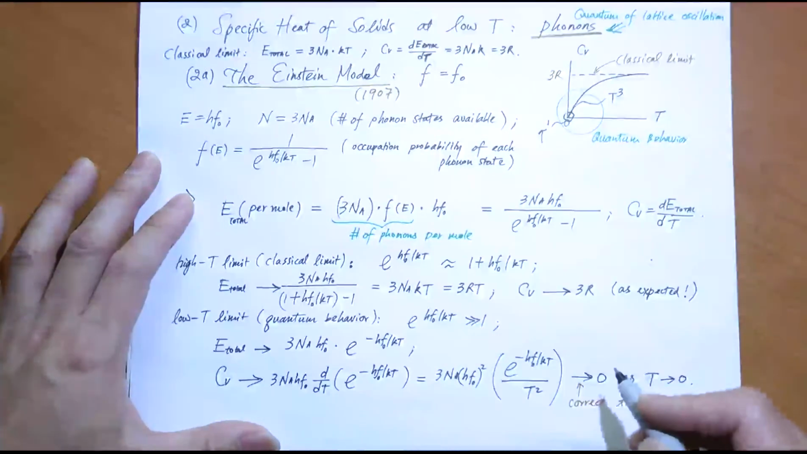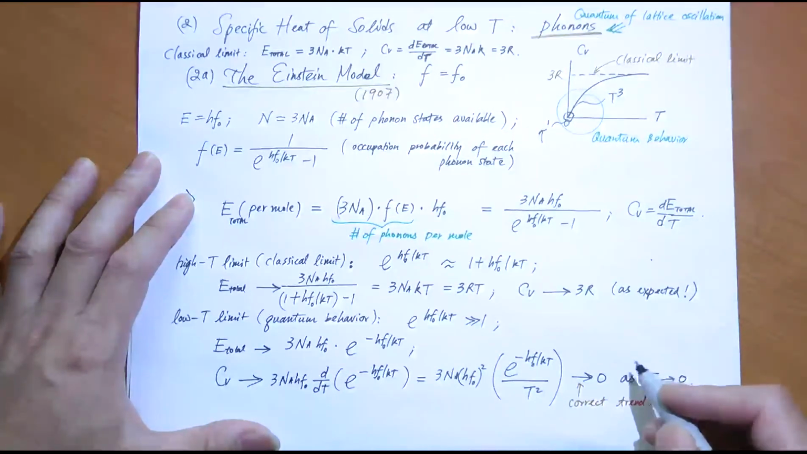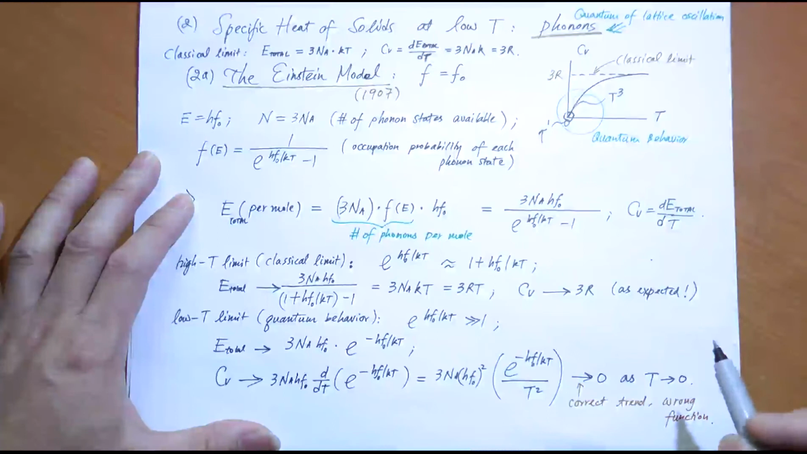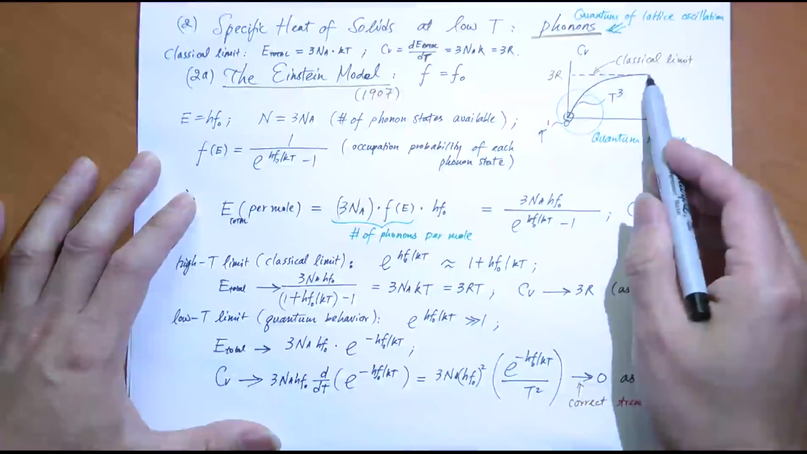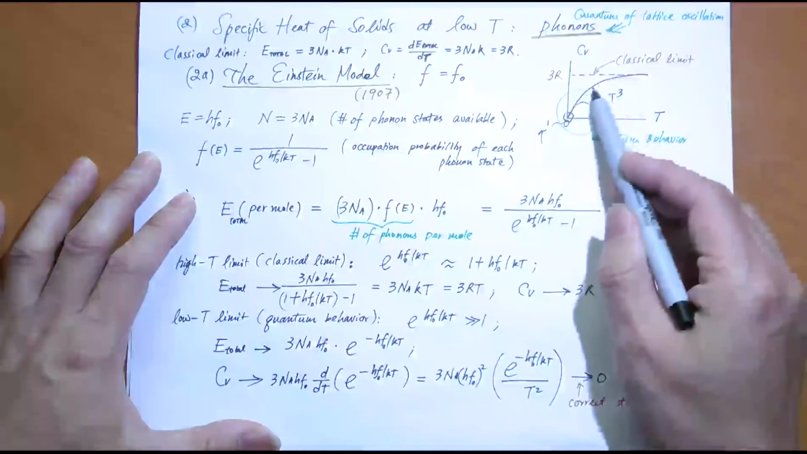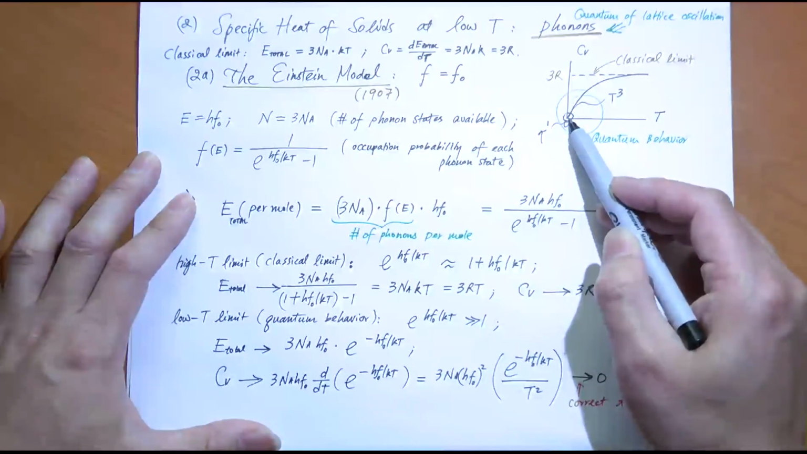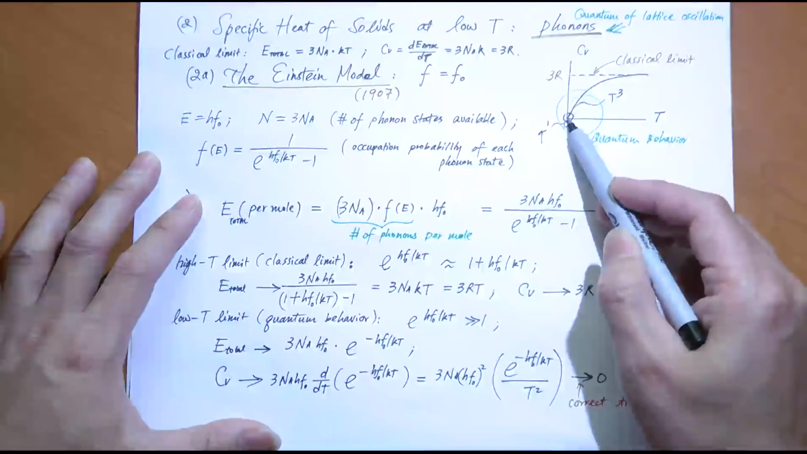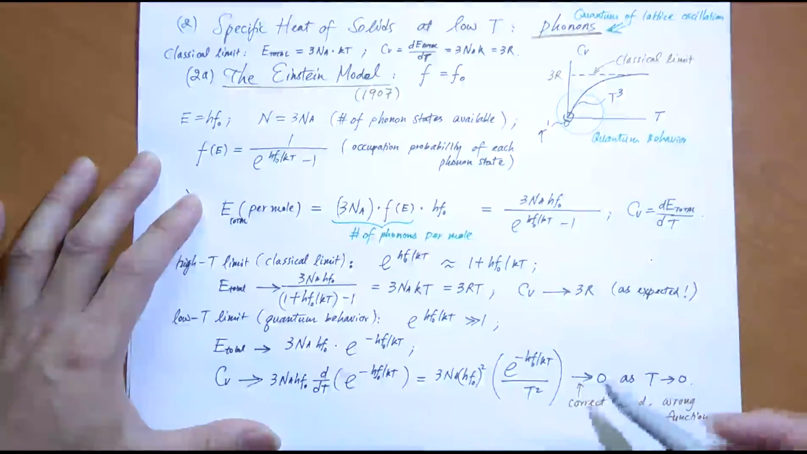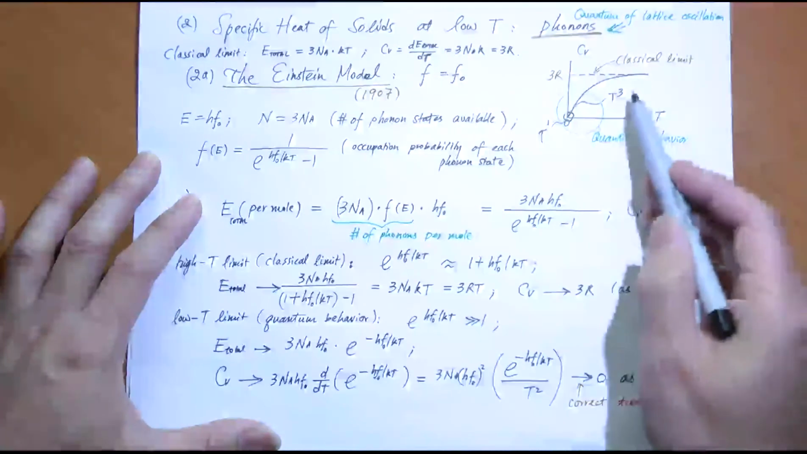Now, that is the second success story of the Einstein model. That is, we successfully predicted that as t approaches 0, CV should not stay at a constant 3R, rather should gradually approach 0. That's what the Einstein model says. However, the Einstein model is inadequate in explaining the actual behavior when it goes to 0. It does go to 0, but it does not go to 0 as expected.